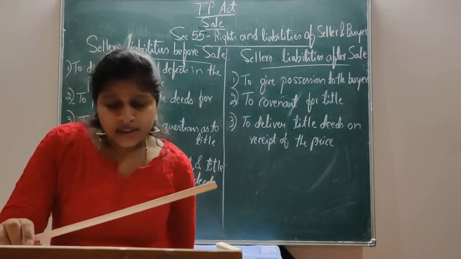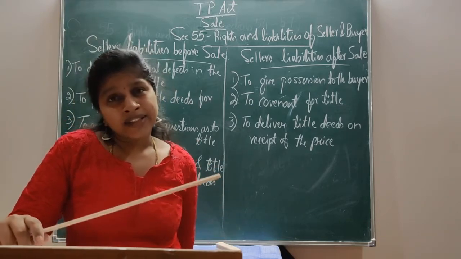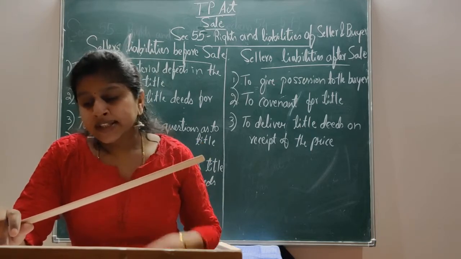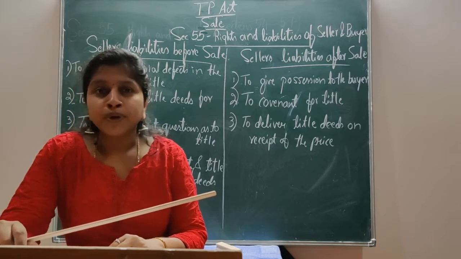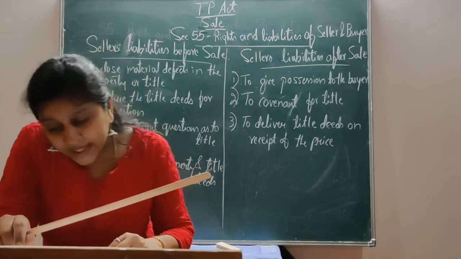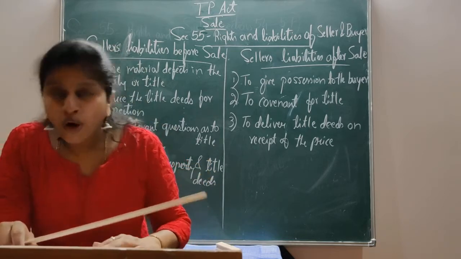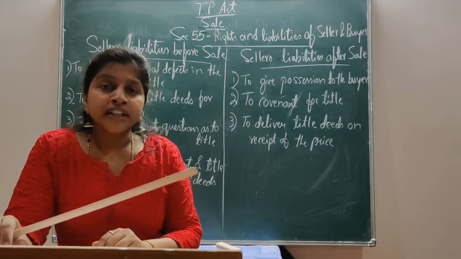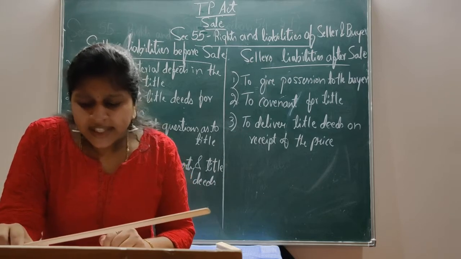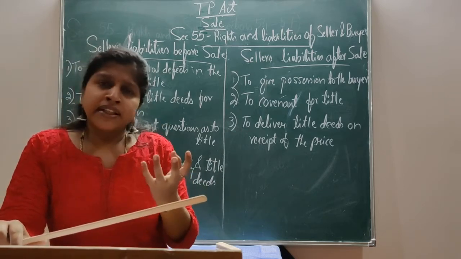Here, there are certain questions which can be asked by the buyer to the seller. That is, questions regarding the title, the identity of the property, due execution of the sale deed by competent persons, the validity of the attestation of the deed, and rents being received from the property, which is a material question.